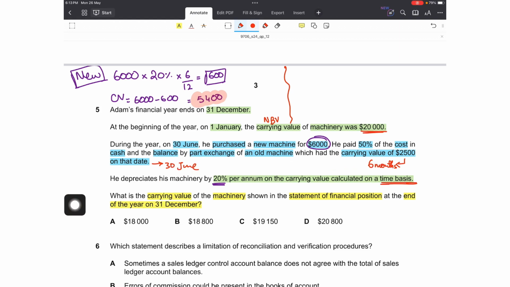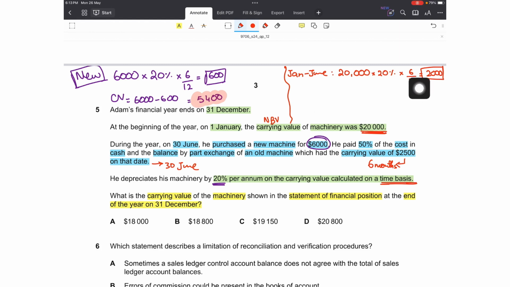So if I charge the depreciation in two halves, from January till June, the value of the asset was 20,000. On 20,000, if I want to charge depreciation only for 6 months, that would be 20% into 6 upon 12. That will be 2,000 for the first 6 months only.